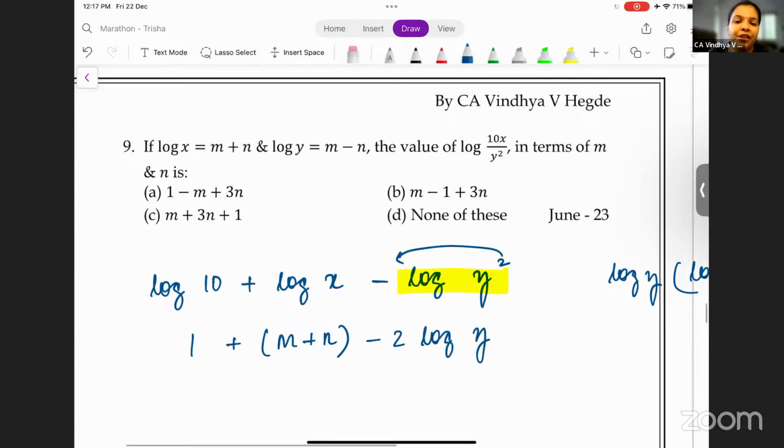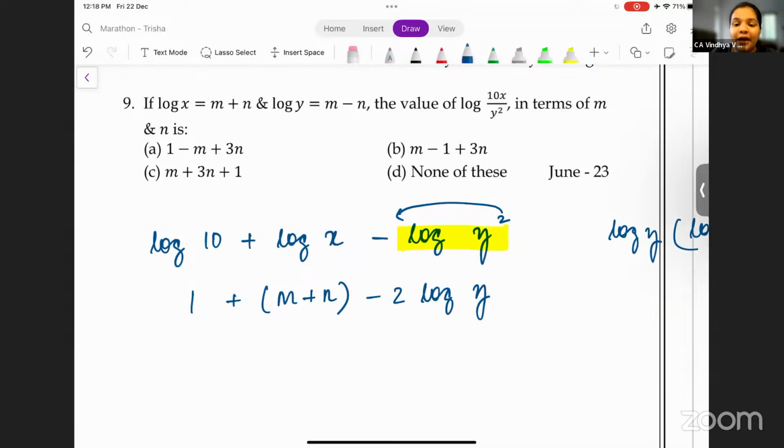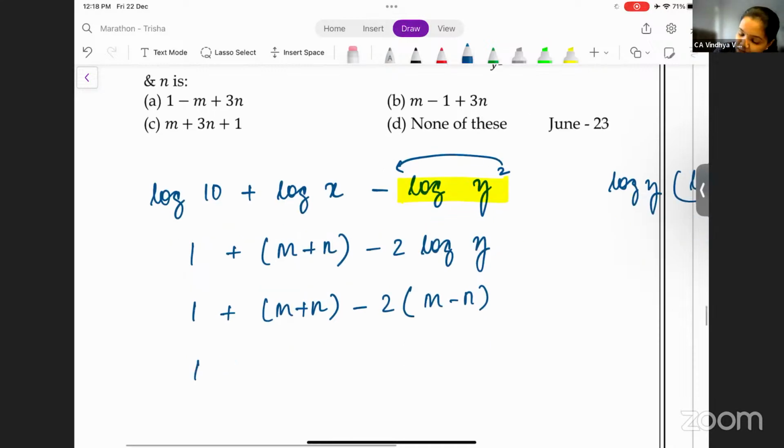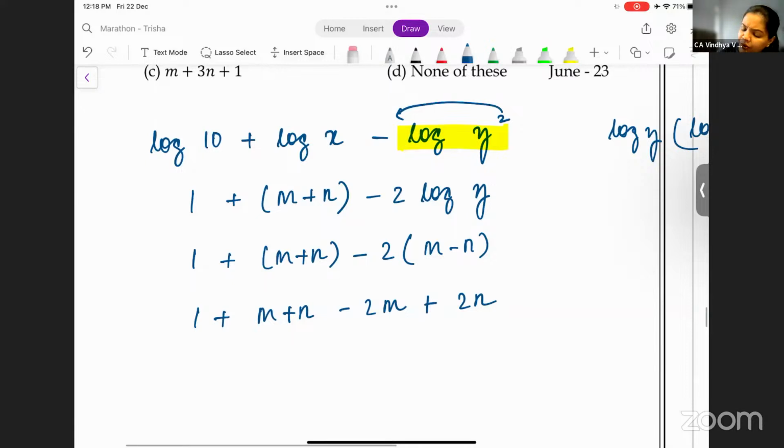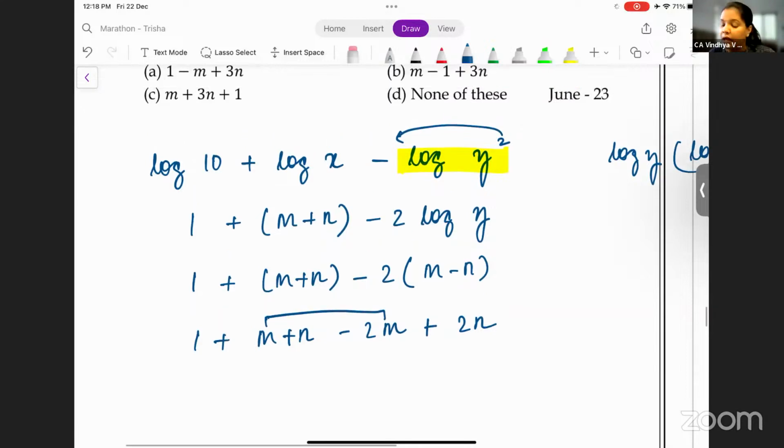Now you can substitute the value of log y as m minus n. So you get 1 plus m plus n minus 2 into m minus n. Open the brackets. 1 plus m plus n minus 2m plus 2n. So you get m minus 2m is minus m, and n plus 2n is 3n. 1 minus m plus 3n.